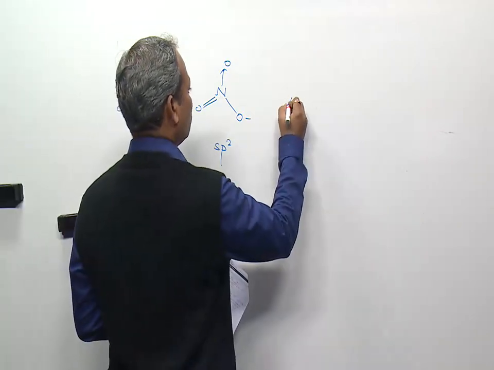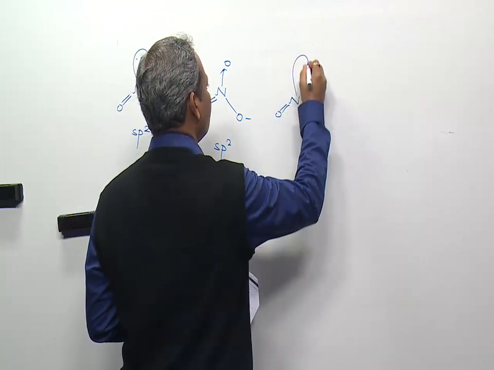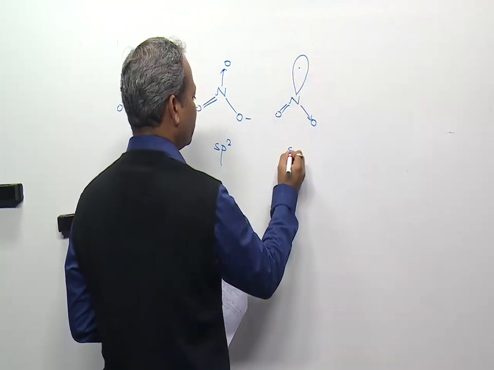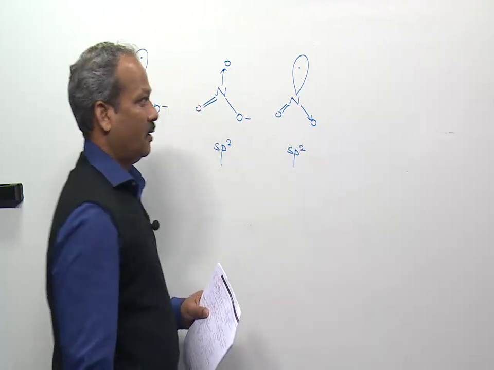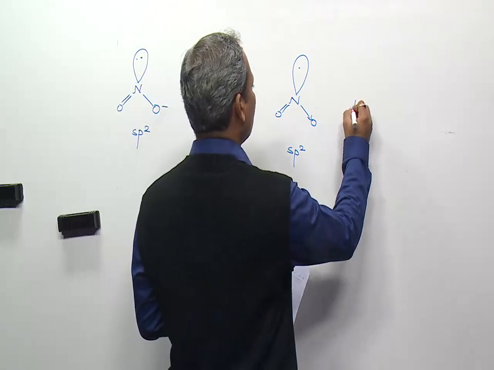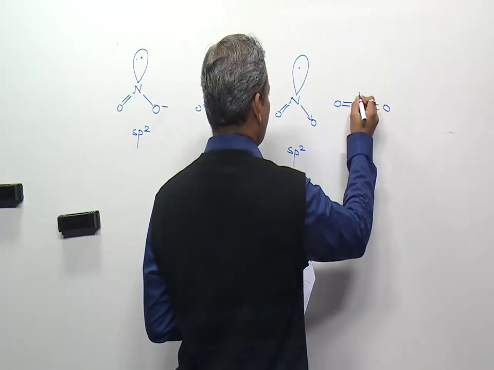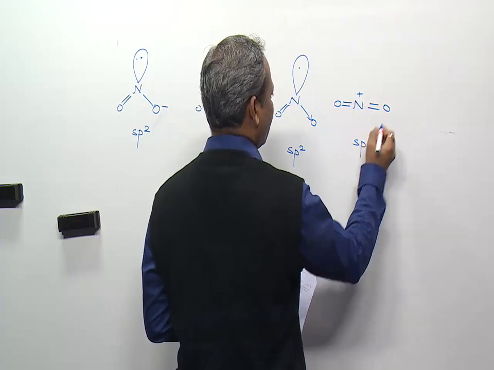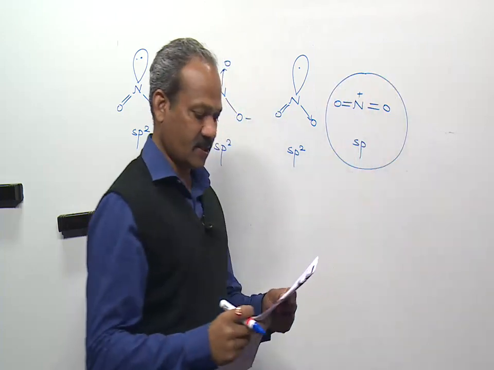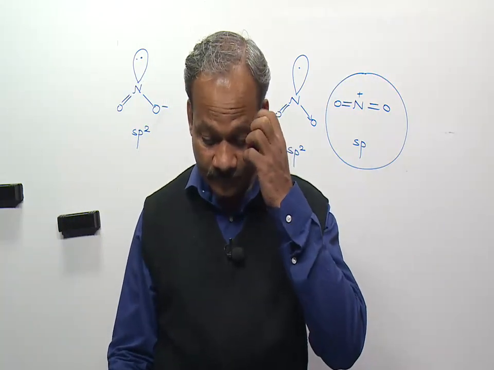And NO is an odd electron species. So this single electron is also present in a hybrid orbital. So it is sp2 hybridized, and NO plus is linear because of the positive charge on the central nitrogen atom. So it is sp hybridized. So it's an easy question based on your knowledge of bonding.